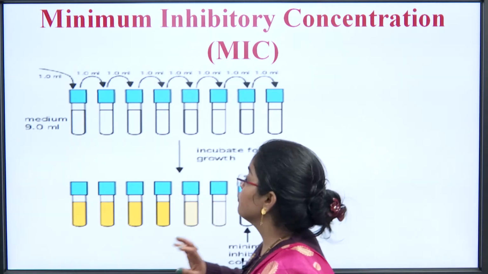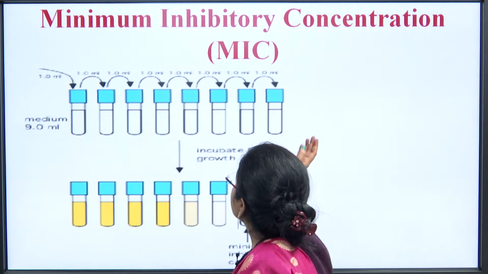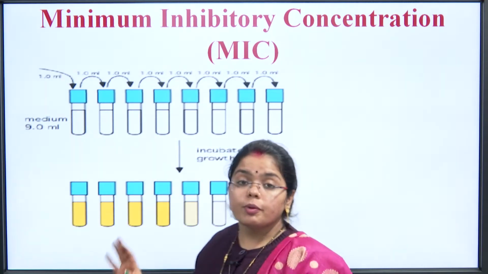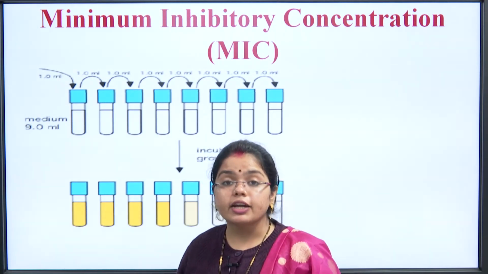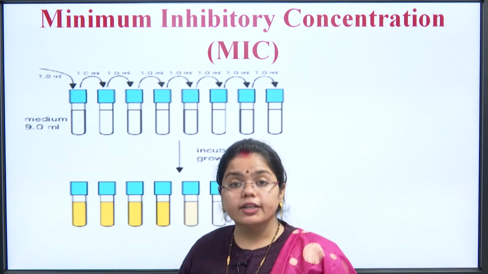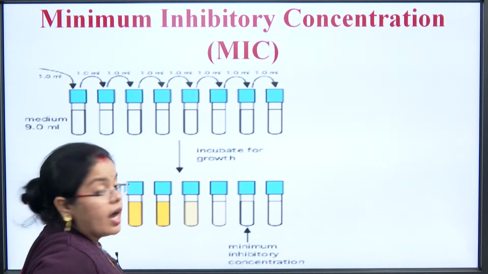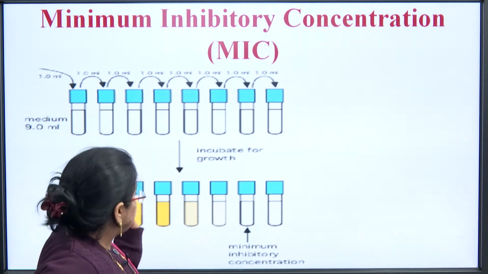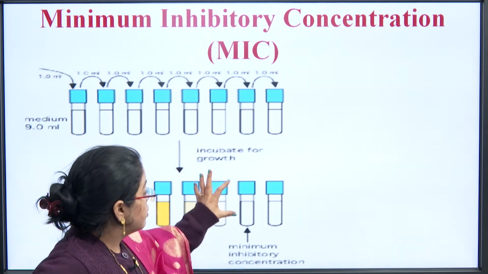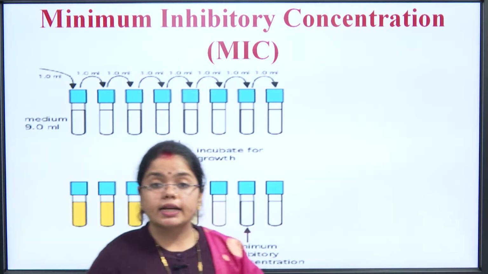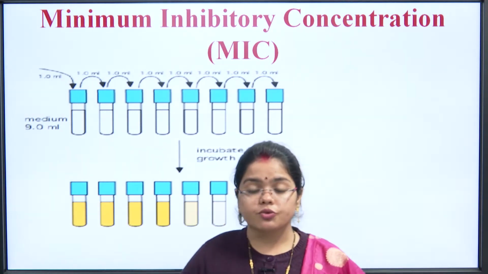For that purpose, what we do is we add a very little amount of antibiotic and then we incubate for growth. Incubate for growth means that we provide a proper environment for the organism to grow, so that we can find out whether the substance has affected the organism or not. The result obtained was: it was highly turbid, turbidity lessened, and then there was a condition where the solution was completely clear. Where the solution was completely clear, that was the minimum inhibitory concentration.